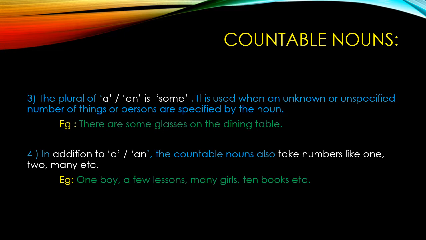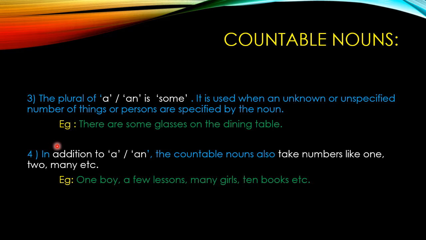Third point, the plural of a or an is some. It is used when an unknown or unspecified number of things or persons are specified by the noun. Example, there are some glasses on the dining table. Here the word glass is a countable noun, and here we have used the plural form of the word, and we can use some instead of a or an. So some glasses. Okay children?